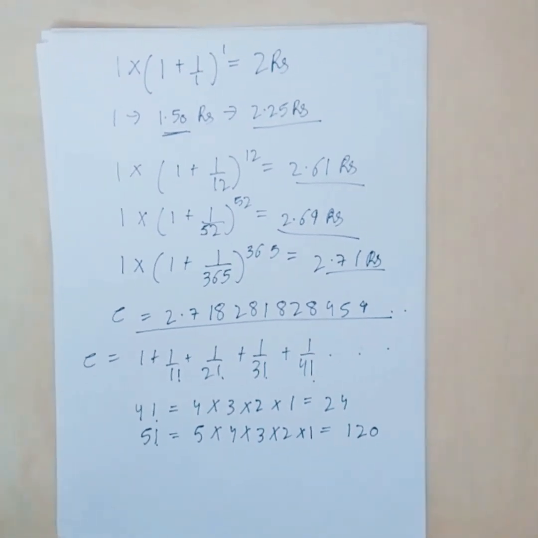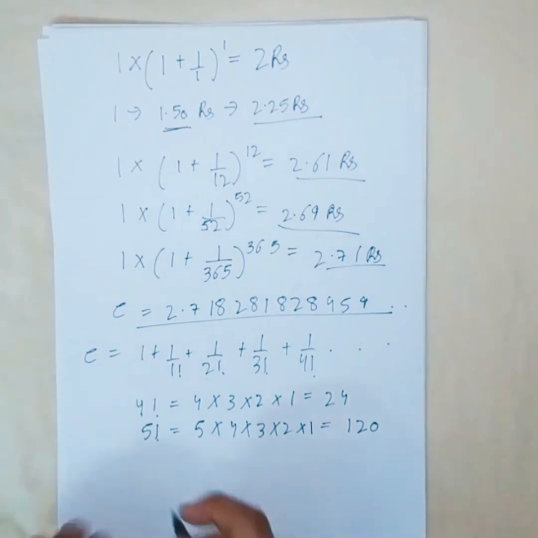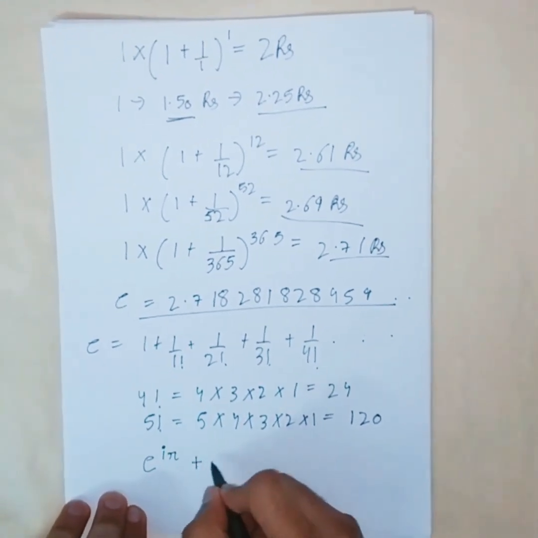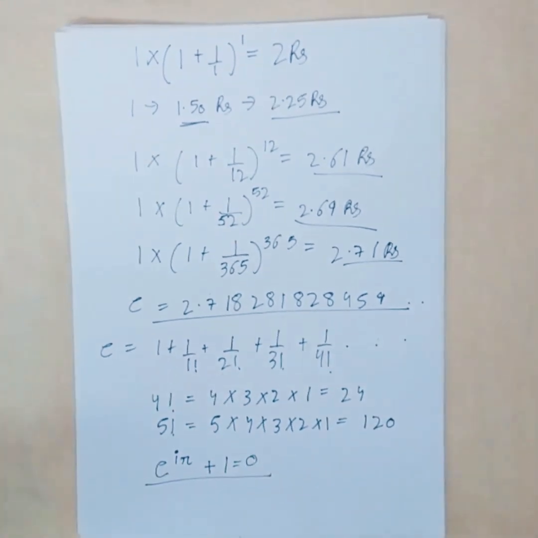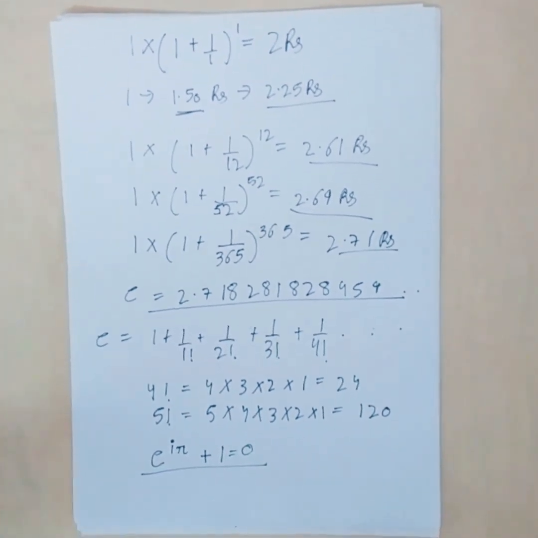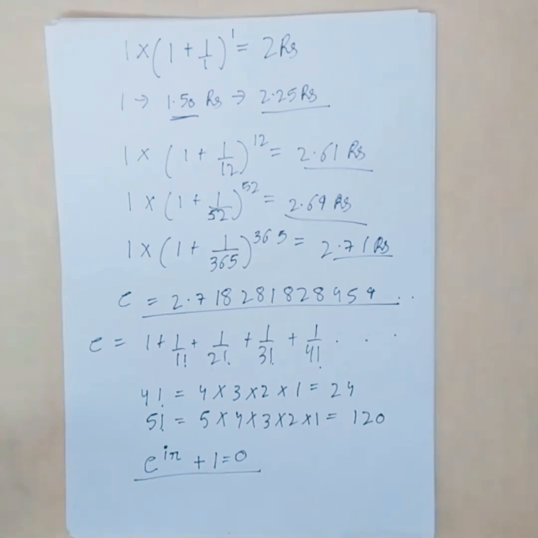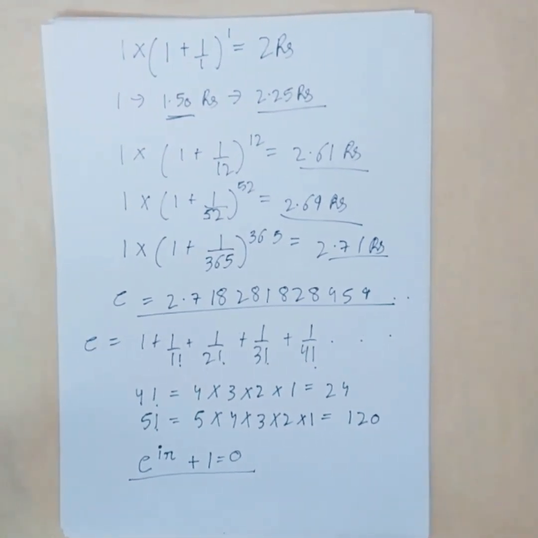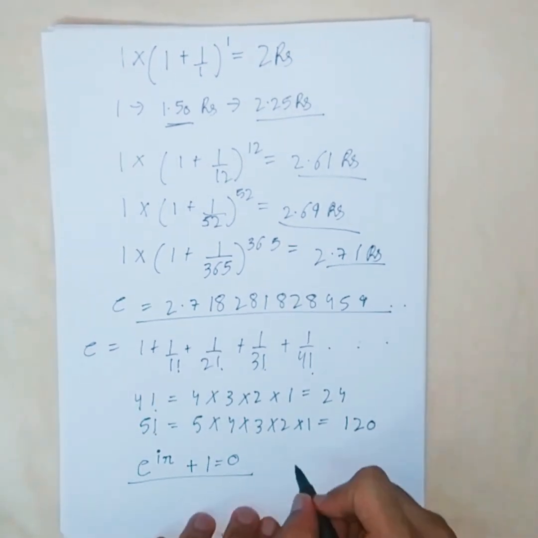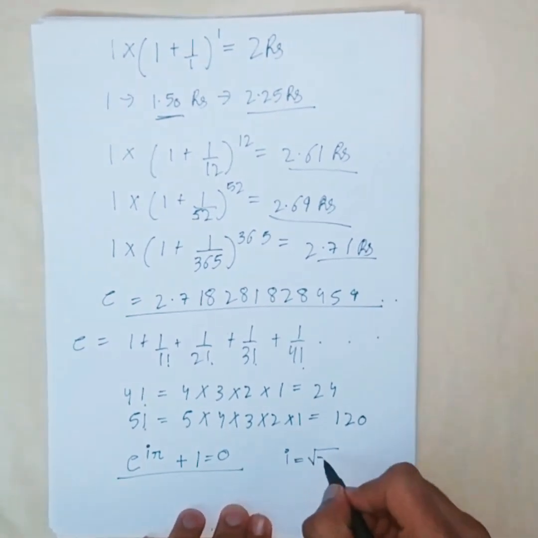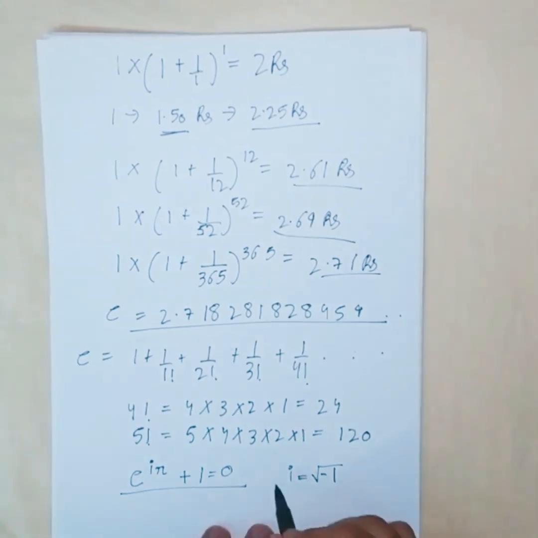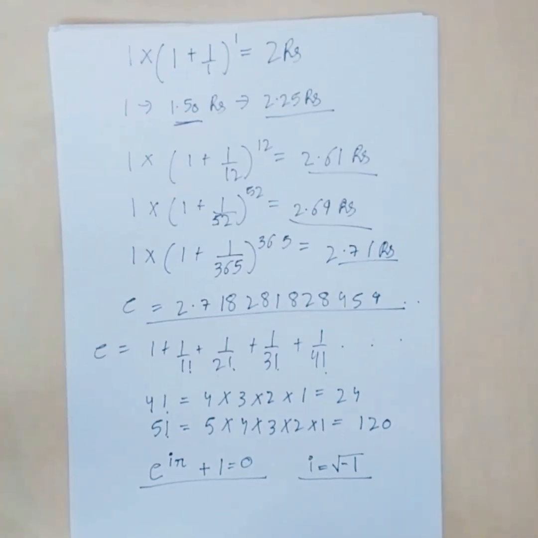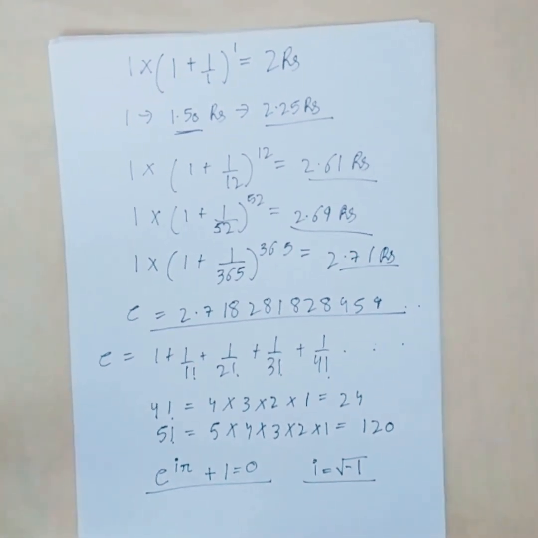We have a great formula with this, which is e raised to the power i into pi plus 1 equals 0. This formula constitutes many of the fundamental numbers from mathematics, that is 0, 1, e, i and pi. For those who don't know, i is equal to the square root of minus 1. This is called an imaginary number. This formula is also voted the most beautiful formula in all of mathematics.